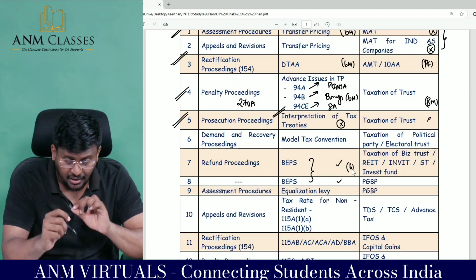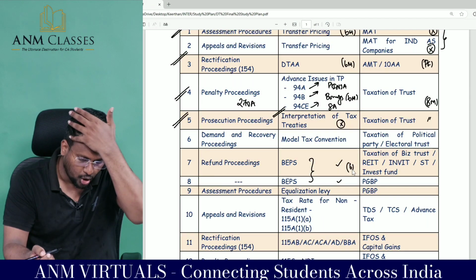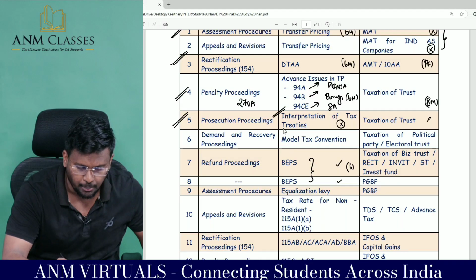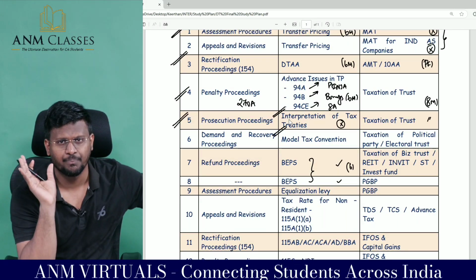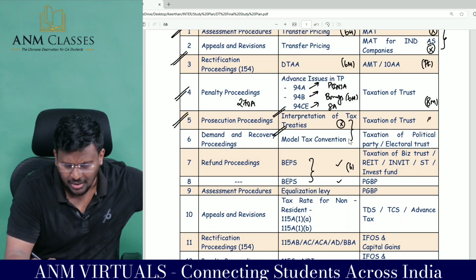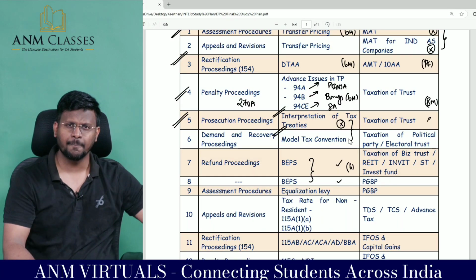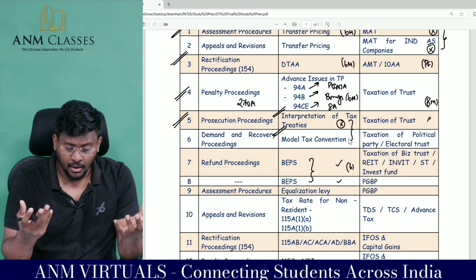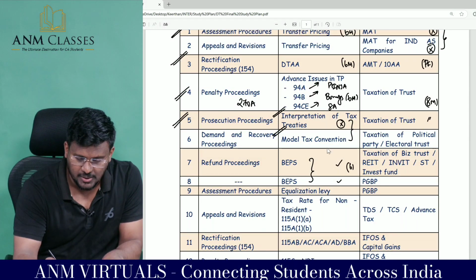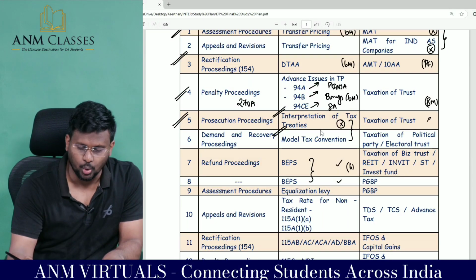Sir, they may shift from BEPS to interpretation of tax treaties and model tax convention, which is the comparison between the OECD model and the UN and US model. So this is one slot, regularly they are not testing it. Generally they put a question from BEPS, but they may leave BEPS and come to this area. That's why I put both.